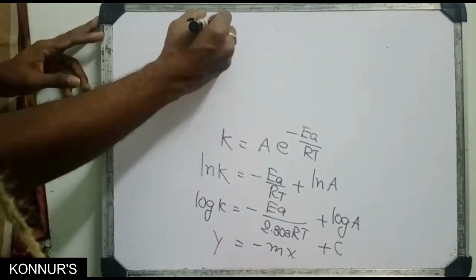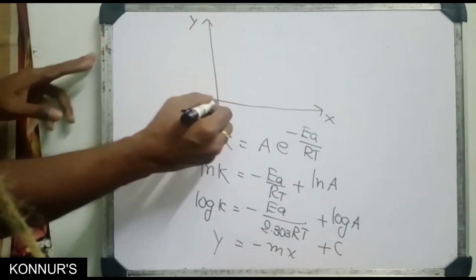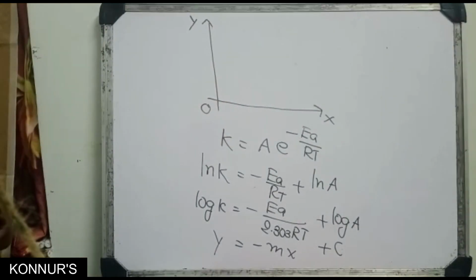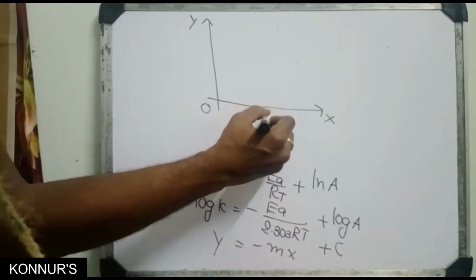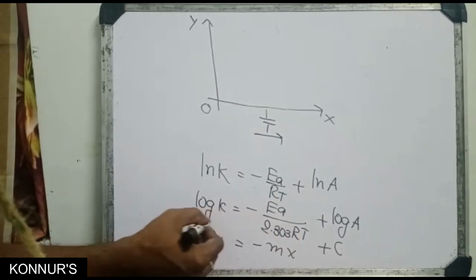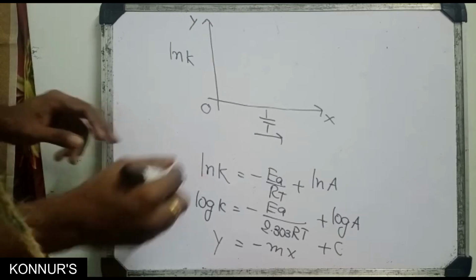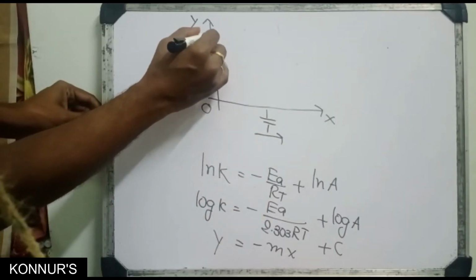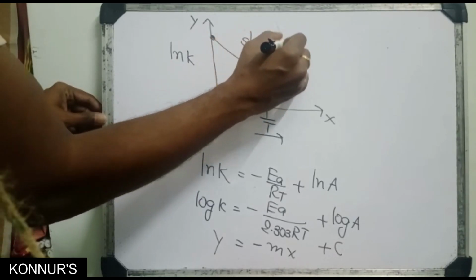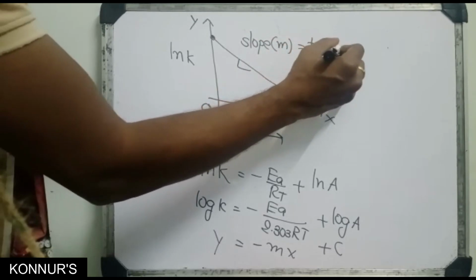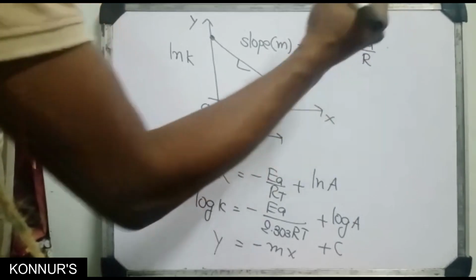So graph means x-axis, y-axis. On the x-axis you take 1 by T. Next, on the y-axis you take ln k. So ln k means a negative slope, so it is coming in the negative direction. What is the slope? Slope equals tan theta, so that equals minus Ea by R.